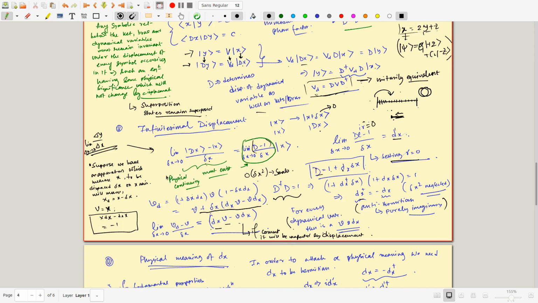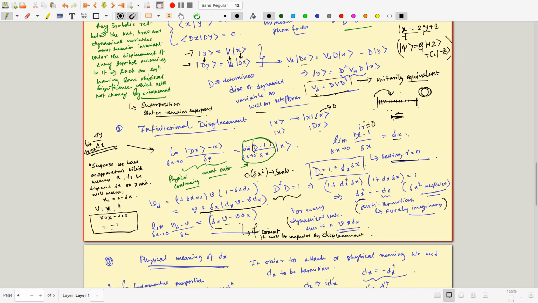So now let's try to see a very specific scenario which is related to this. Suppose we have an apparatus which measures x. Now if it is displaced by del x on the axis, it will measure x minus del x or x plus del x. So that means now my v is x and vd is x minus del x. Then that gives me the following: x plus dx minus x by del x gives me minus 1.